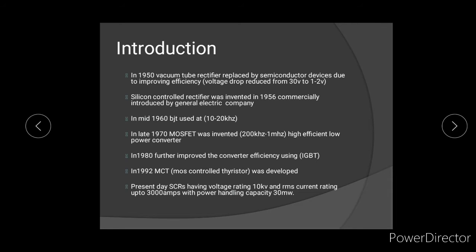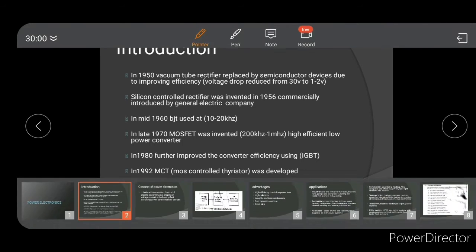Present days, mostly SCR is used. The SCR rating available in the market is 10 kV voltage and 3000 amperes, with a power handling capacity of 30 megawatts. So this is the introduction history of power electronic devices.